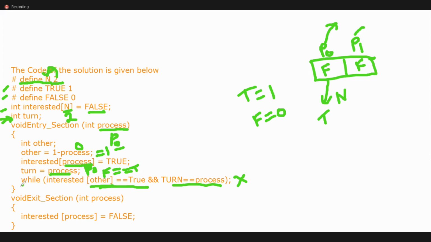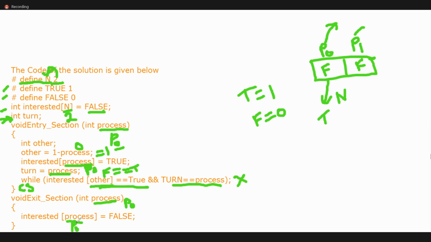Let us say here critical section is there. So condition false means P naught will enter into the critical section. Once entered the critical section, what is exit section? As of now, P naught is still in the critical section. So P naught will come out from the critical section. What we need to do is make interested of P naught as false.